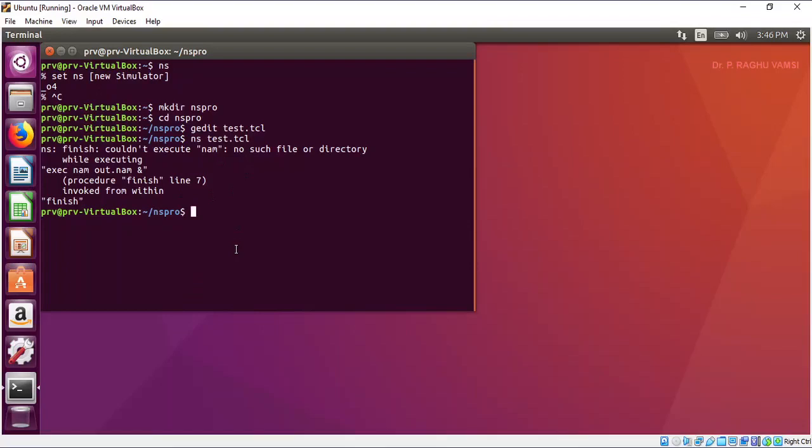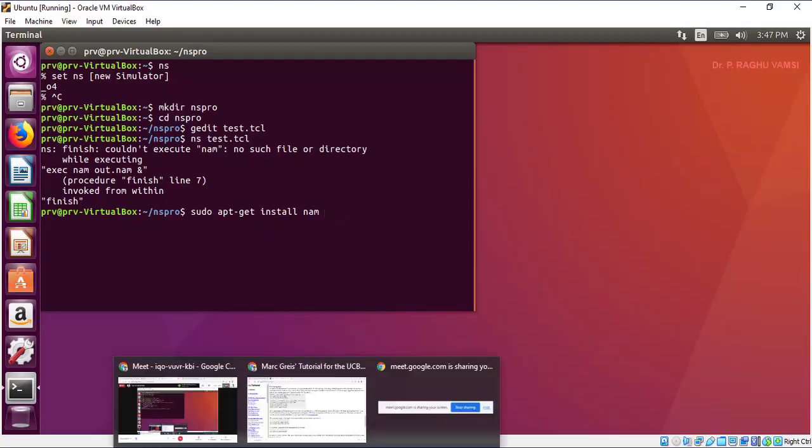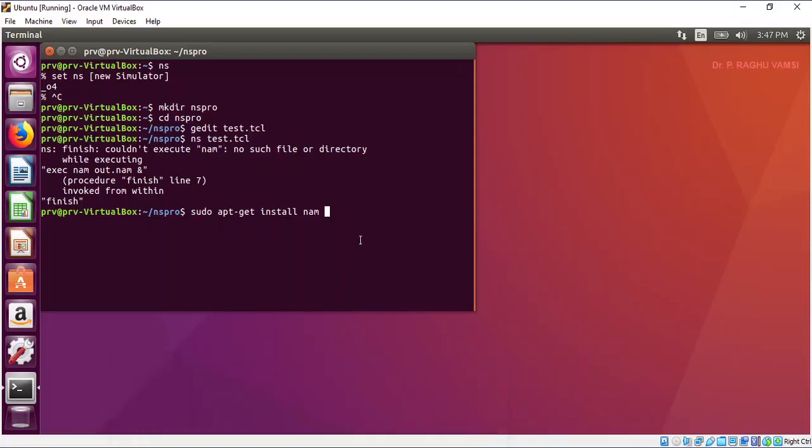So how to install the network animator, NAM? sudo apt-get install nam. But are all versions of NAM compatible? That we are supposed to look at. So in Google Classroom, I have provided the NAM 1.5 version. You may download it and install. If it is compatible, and whenever you say sudo apt install nam, directly if NAM is installed, it's well and good. Otherwise, what is happening here is whenever you go for installation of NAM, it will install.